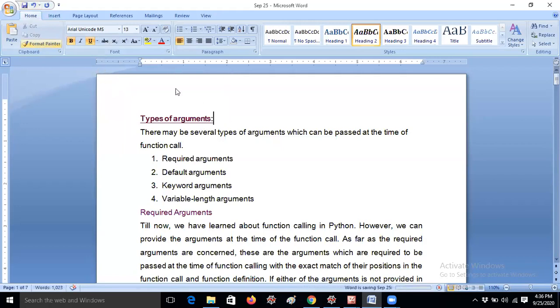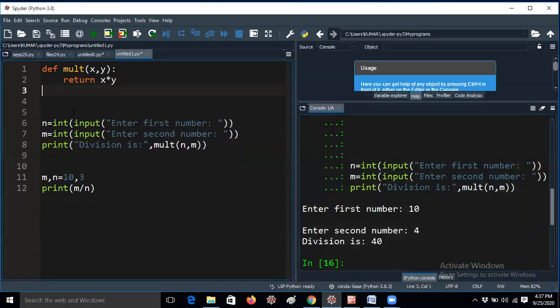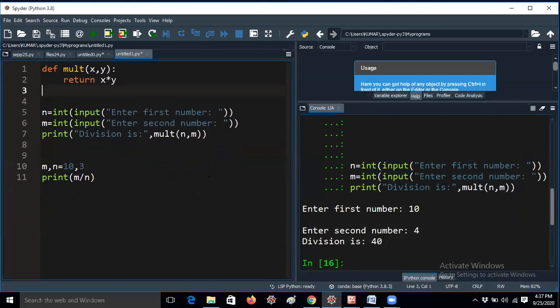So, types of arguments. What is an argument? First of all, let me explain. Here I have to explain one thing. One question is very important, especially in calling function and called function: which one is called actual arguments, or actual parameters? First of all, you should understand the definition.